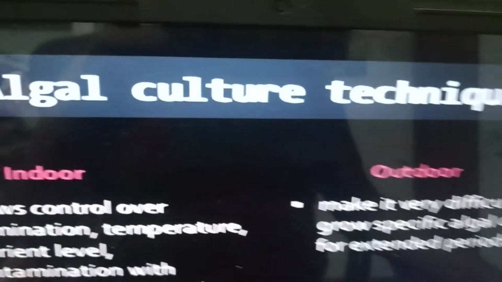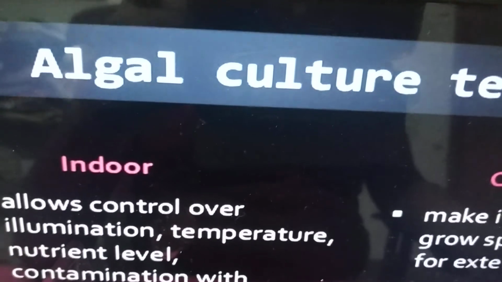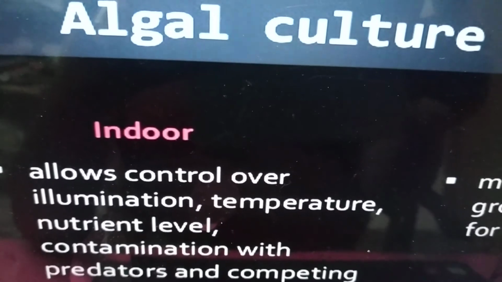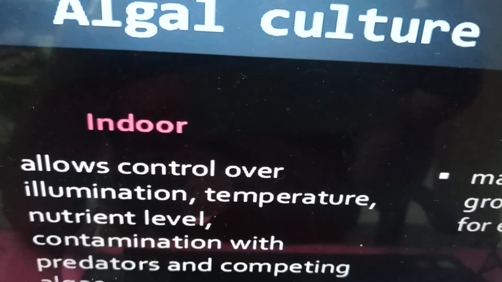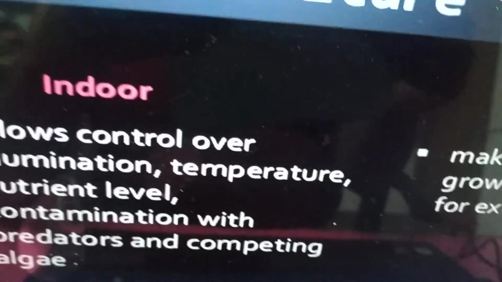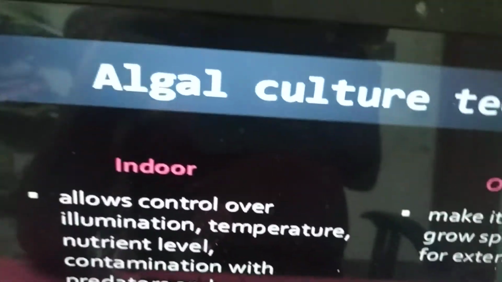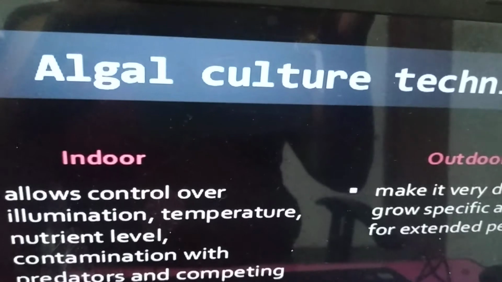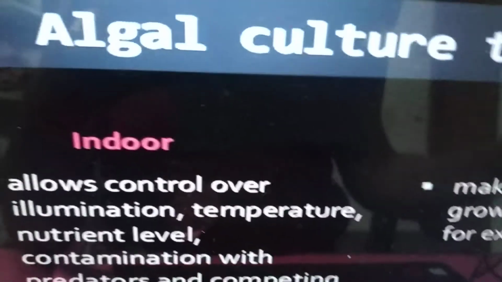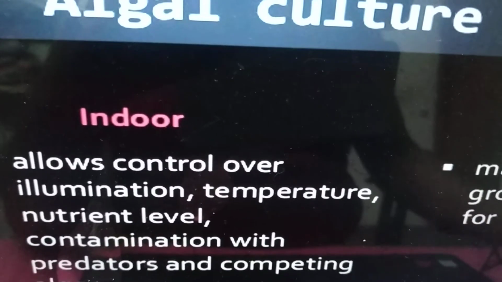Algal culture technique. There are two types of culture: outdoor and indoor. Indoor culture allows control over illumination, temperature, nutrient level, contamination with predators and competing algae. We actually control temperature, salinity, and so on.